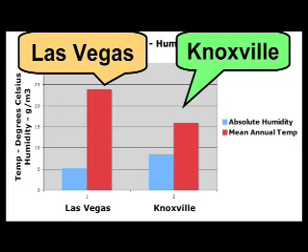The blue bars are the mean absolute humidity in grams per cubic meter, and the red bars are the mean annual temperatures adjusted for altitude in degrees Celsius. Again, these numbers are taken from the National Weather Service, and as you can see, even though Knoxville is significantly more humid than Las Vegas, Knoxville is nevertheless much cooler on average than Las Vegas.